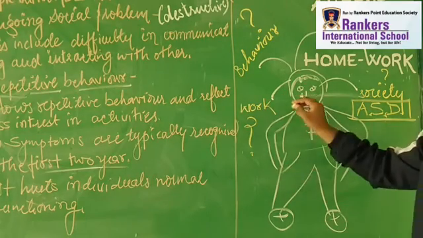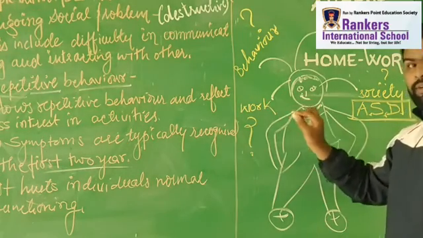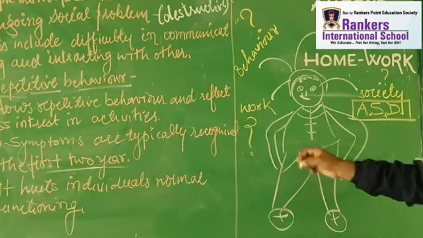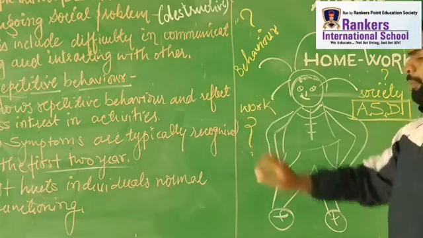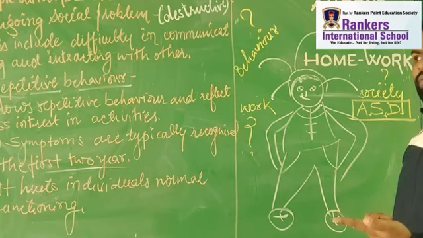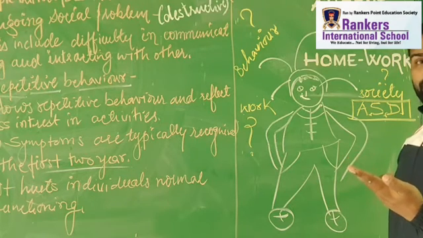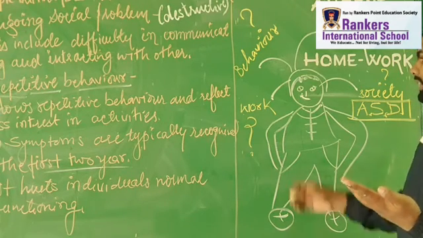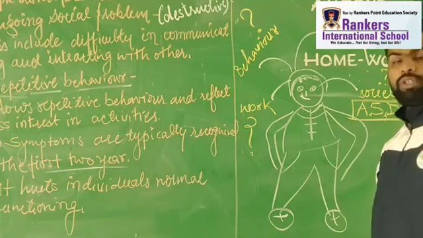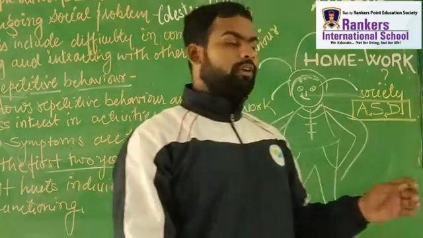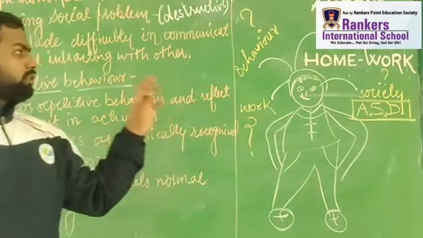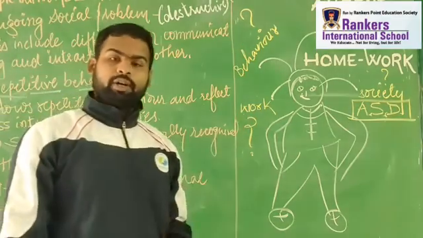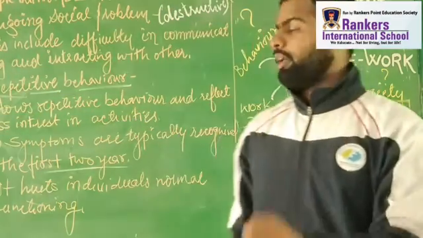So if we think in terms of work, he is having a lot of problems doing work, like cooperating with his behavior, a cooperative attitude, the way he thinks, the way he expresses his emotions. So it becomes very difficult for him to do work. So he has a problem doing work, or doing any task or activity.